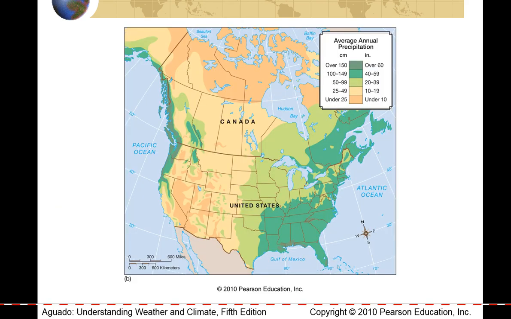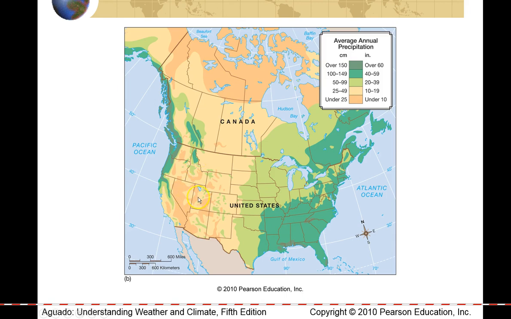Here's a map of the United States on a more local level, trying to understand the eastern United States being much more reliable, in terms of the inches of rainfall, which do not vary that much throughout the year, whereas out west we see a much more varied environment. The first thing you would probably want to recognize about why the west is so much more varied is the role of the lifting mechanism.